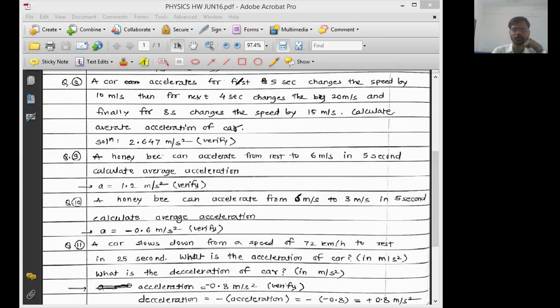The car accelerates for the first 5 seconds and changes the speed by 10 meter per second. So for the first journey, change in speed is given as 10 meter per second.